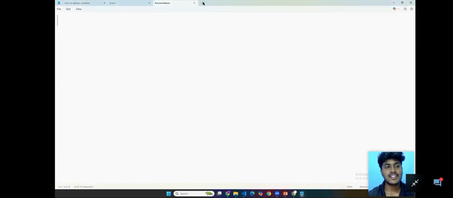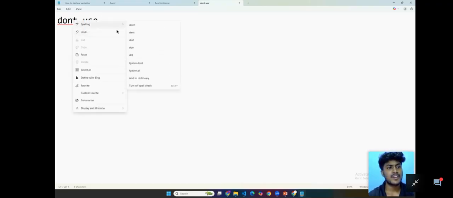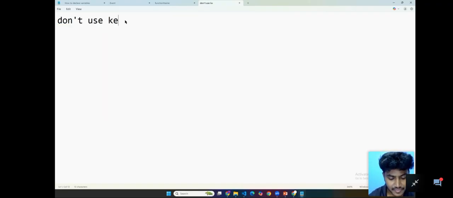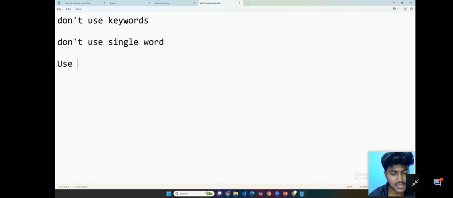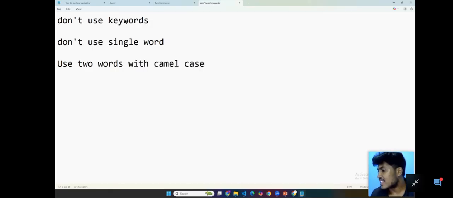So first, don't use keywords. Don't use a single word. Use two words minimum, with camel case. Clear? Everyone clear, just type clear in the chat box.